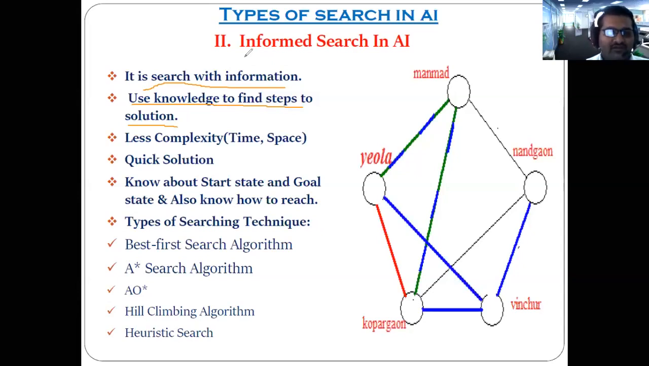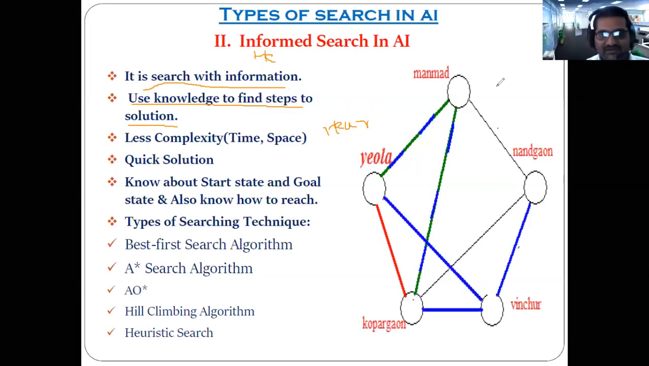I told you the other name for the uninformed search. What is it? The blind search. And in case of the informed search, we also have another name, that is the heuristic search. Another name for the informed search is the heuristic search. Heuristic search technique. Let me tell you the meaning of the word heuristic. Heuristic means providing some guidance. That is the meaning of heuristic.